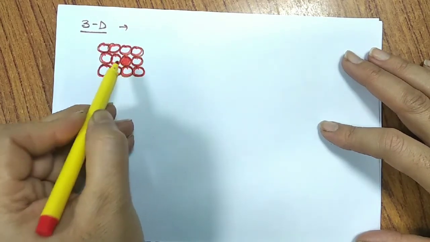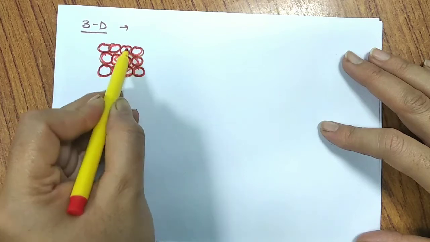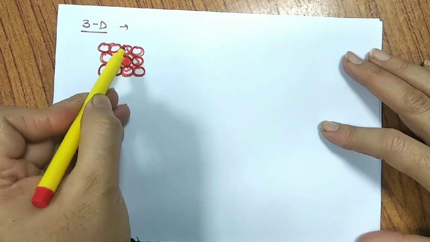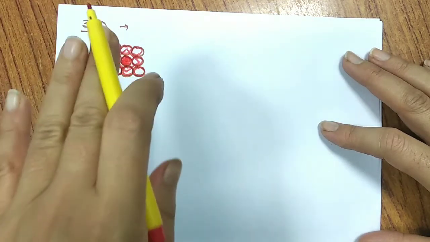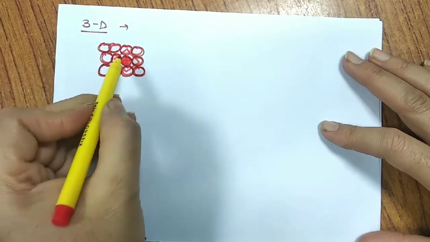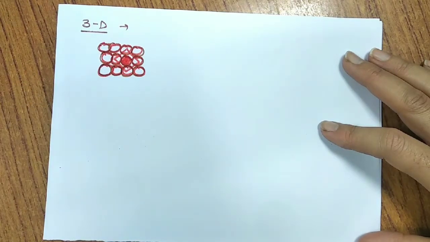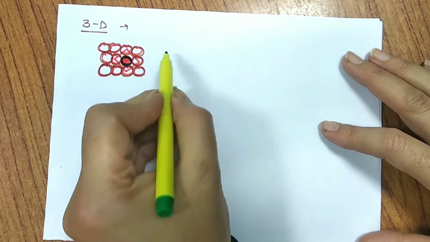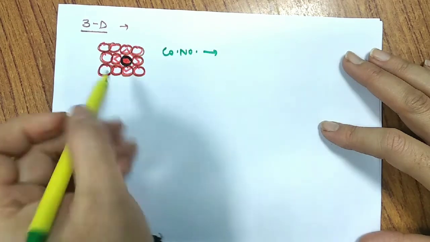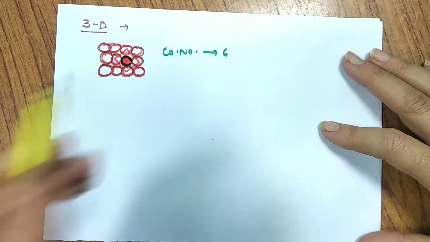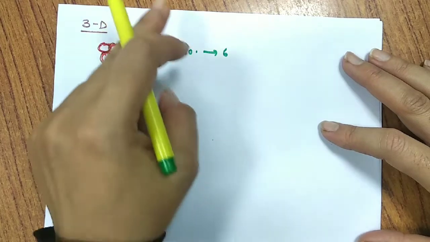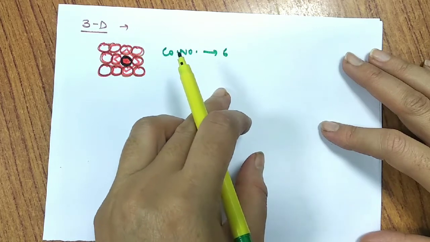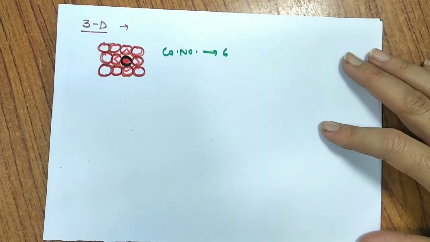So I say that it is in contact with 4 in the same plane, 1 above and 1 below. Again listen, 4 in the same plane, and if I am saying that one layer is above it and another layer is below it, then it has one sphere in contact with it above it and another sphere below it. So the coordination number for such a case comes out to be 4 plus 1 plus 1, that is 6. So for 3-dimensional packing, this same square close packing will become more close and the coordination number comes out to be 6.